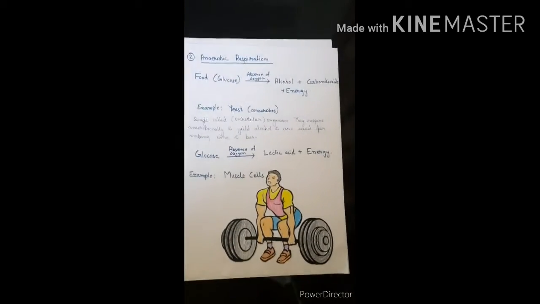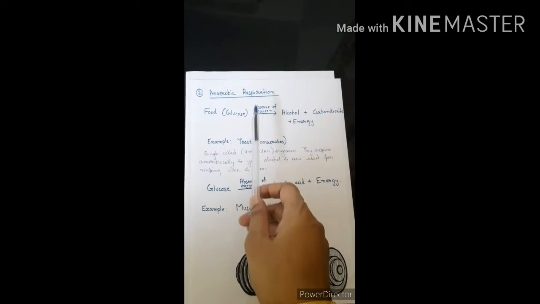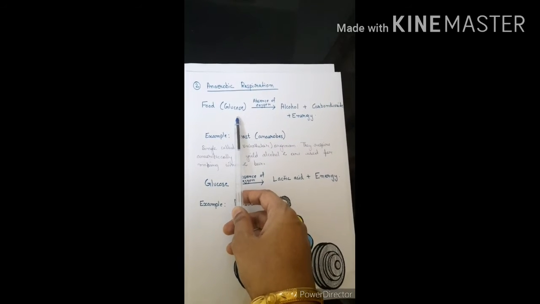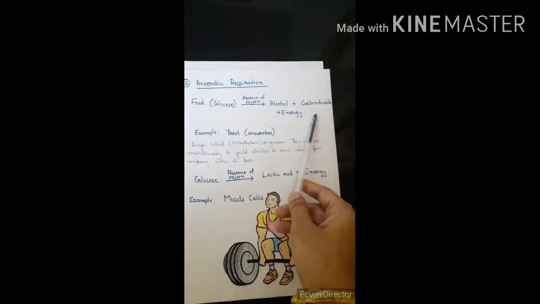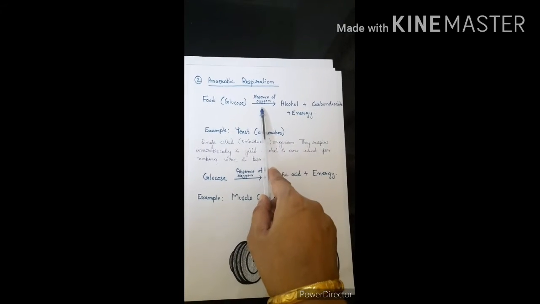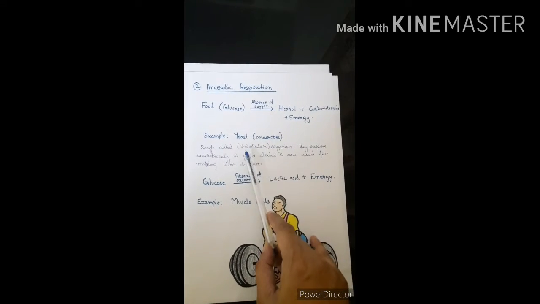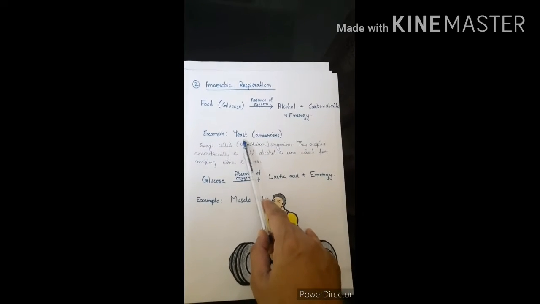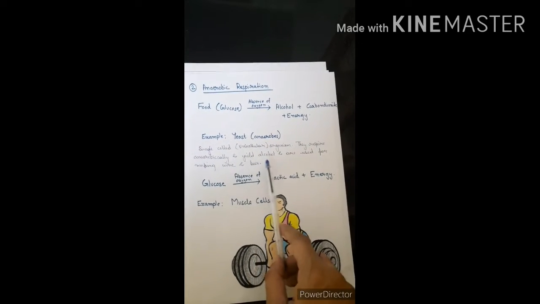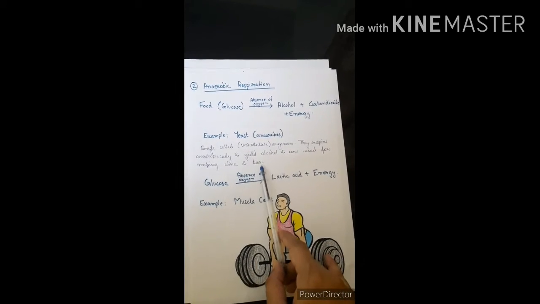Now, next comes anaerobic respiration. Anaerobic respiration occurs in the absence of oxygen. The food, glucose, breaks down into alcohol, carbon dioxide, and energy is released. Anaerobic respiration takes place in unicellular organisms like yeast. Yeast respire anaerobically and yield alcohol. That's why yeast are used for making wine and beer.